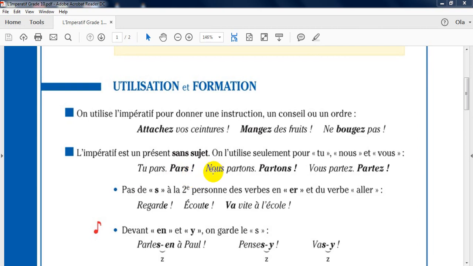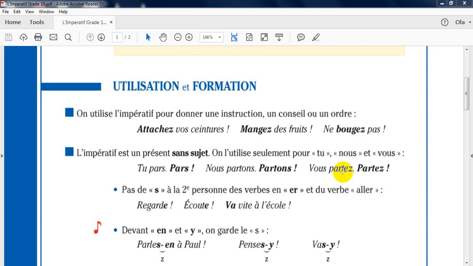Another sentence. Nous partons. Un sujet. Un point à la fin de la phrase. À l'impératif, on va dire partons. Partons, sans sujet et avec un point d'exclamation à la fin du verbe.